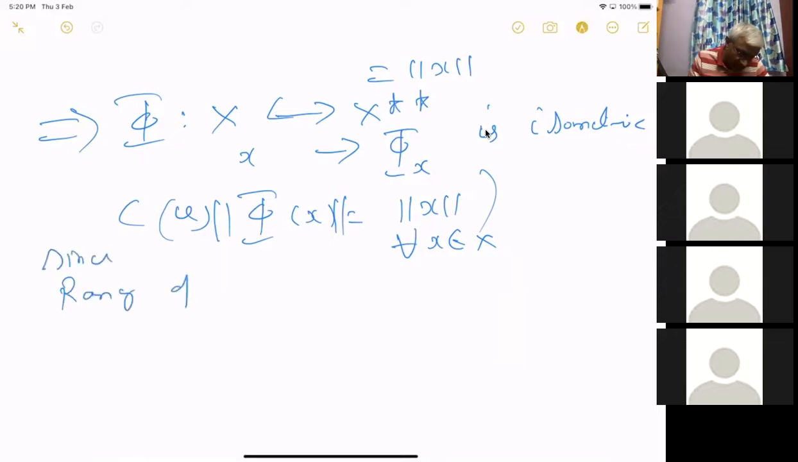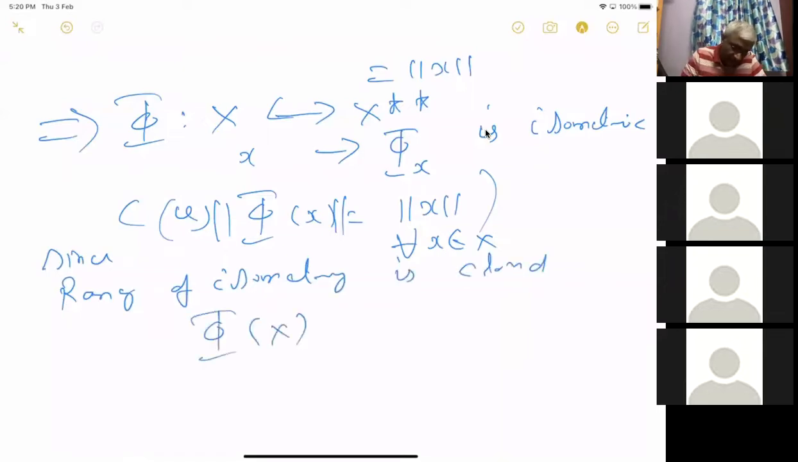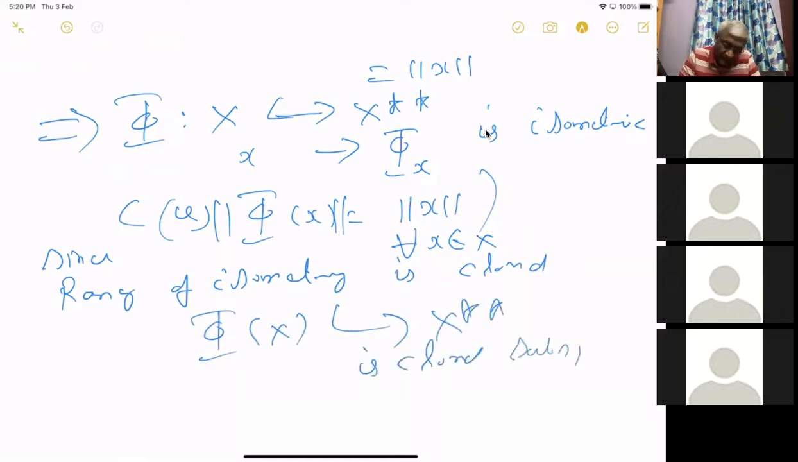Since range of isometry, which I will verify here, the range of isometry is closed. This phi of x, contained in x double star, is a closed subspace, I mean, with respect to the operator norm on x double star. X double star is a dual space, the dual space of the dual space of x. So it has an operator norm.